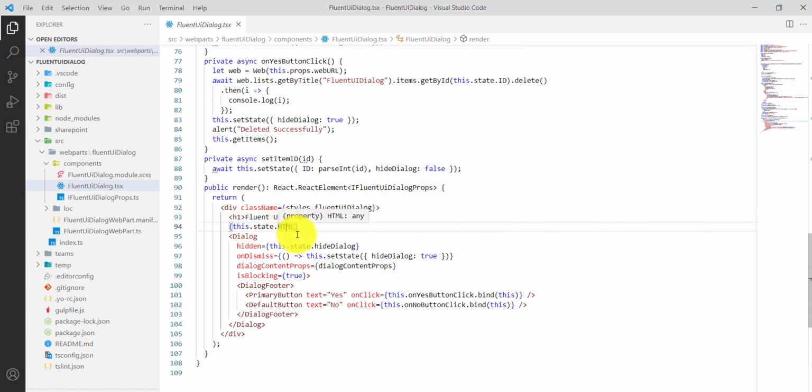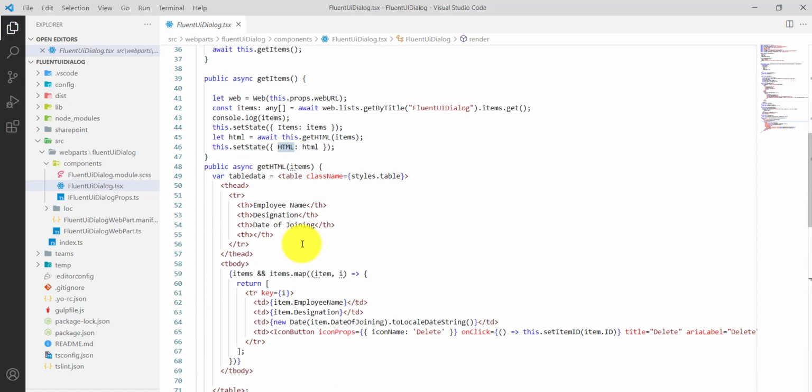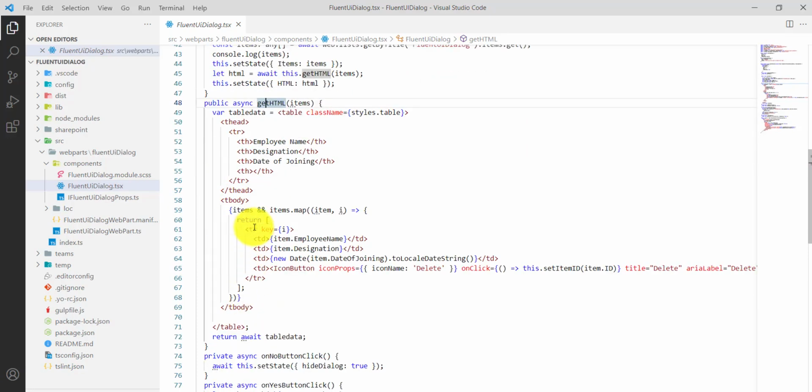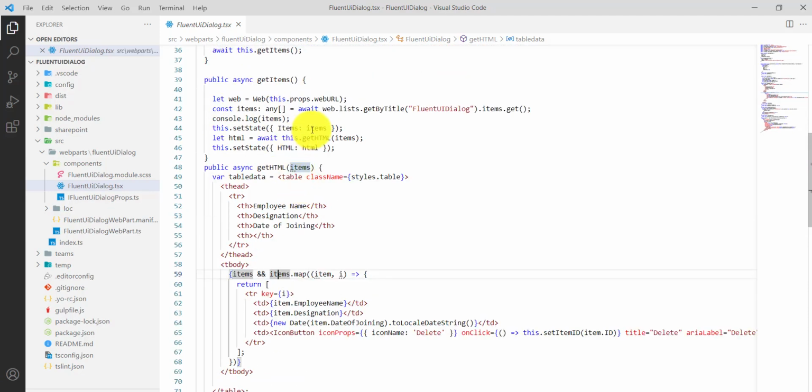We are creating HTML here, which is nothing but a table with TR and TD, and then we are binding the items on this. The items we are passing here are coming from this.